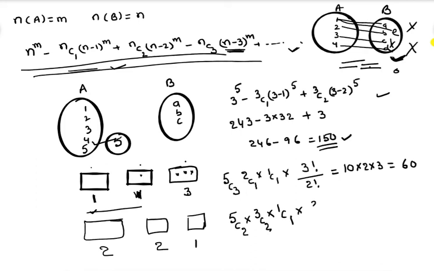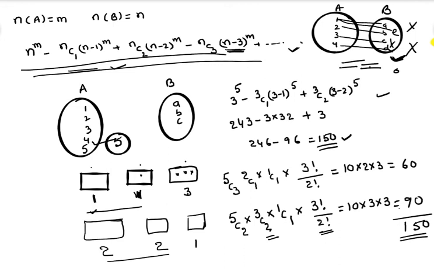Now again they can be arranged in 3 factorial by 2 factorial, since these 2 are identical. 5C2 is 10, into 3 into 3, because 3C2 is 3, and 3 factorial by 2 factorial is also 3. In total we get 90. So 90 plus 60 is equal to 150.